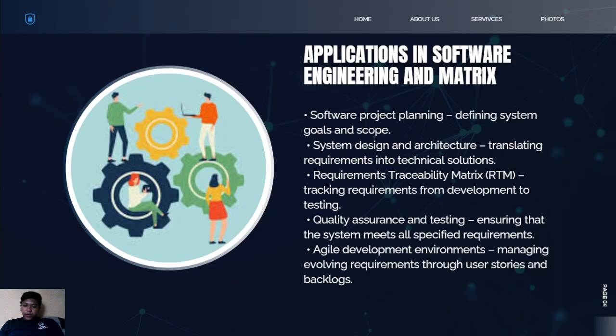So additionally, requirements engineering is used in industries such as banking, healthcare applications, e-commerce, and enterprise systems, where accurate requirements are critical for system success. So these applications show how requirements engineering supports the entire software development cycle.